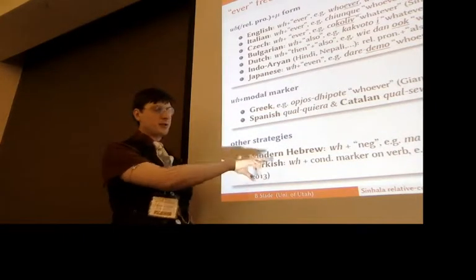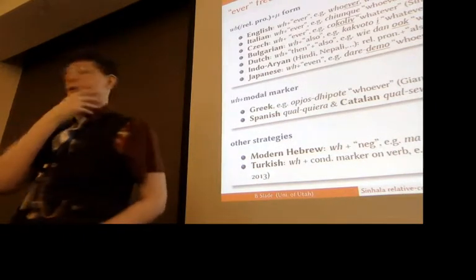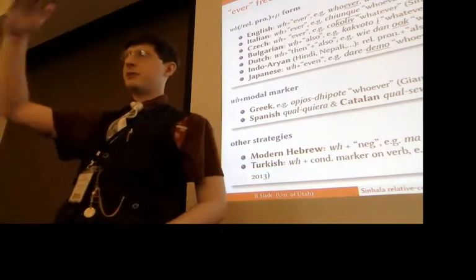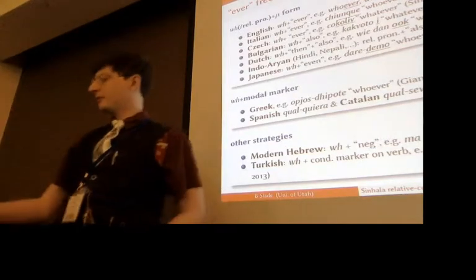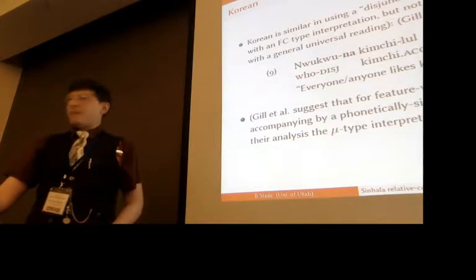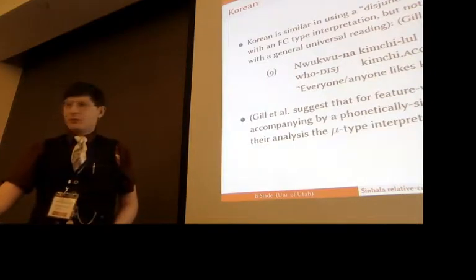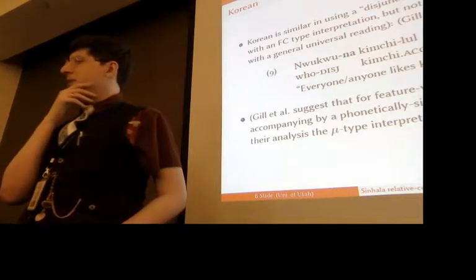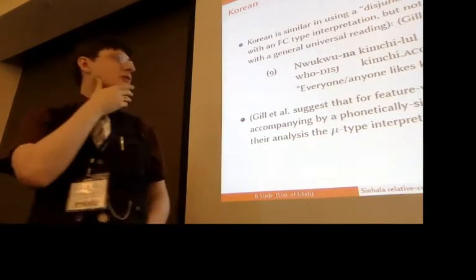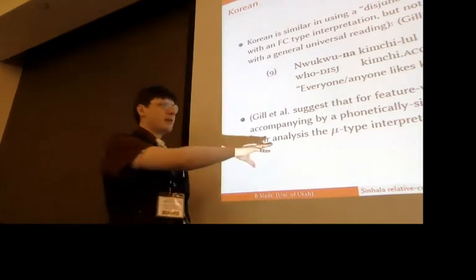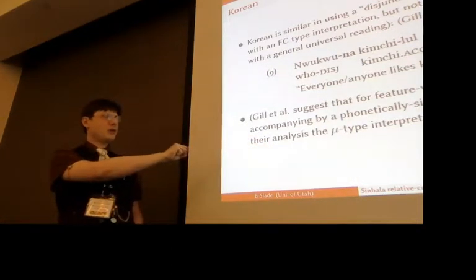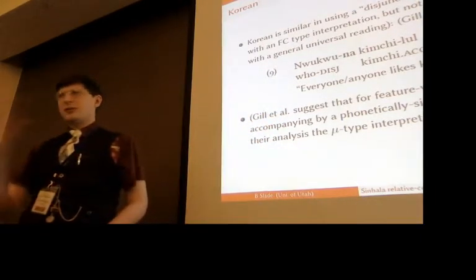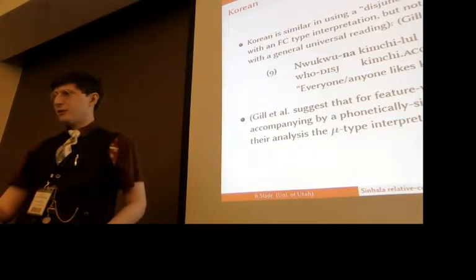Turkish is interesting because structurally, again, it looks a bit like what we see in Sinhala and Dravidian. So you have a WH word plus a conditional marker on the verb, which effectively means this marker is going to sit at the end of that relative clause. In Korean, so this isn't about relative correlatives, but we do have this case where we get one of these disjunctive kappa type elements in this environment where it seems to get a universal interpretation. But this has been suggested to be something about a required distributive operator, and that's the one that's actually doing the work. In any case, it doesn't end up being directly helpful because it's not a relative type element.